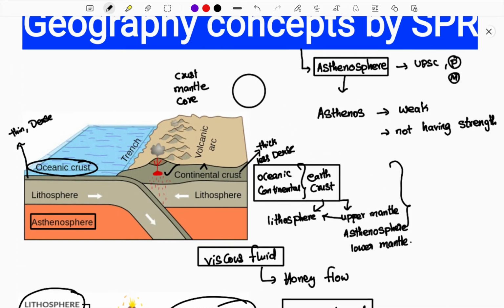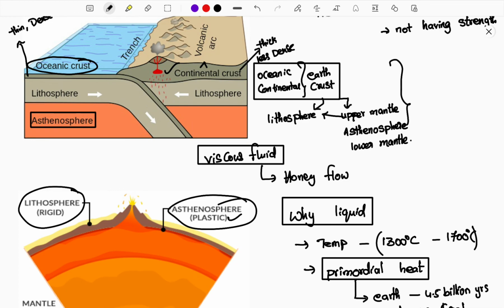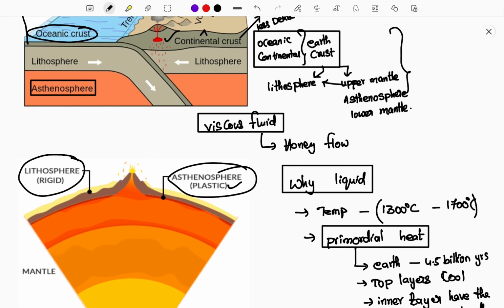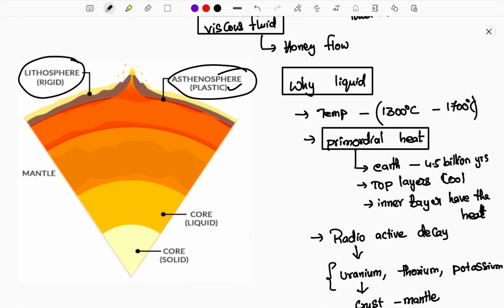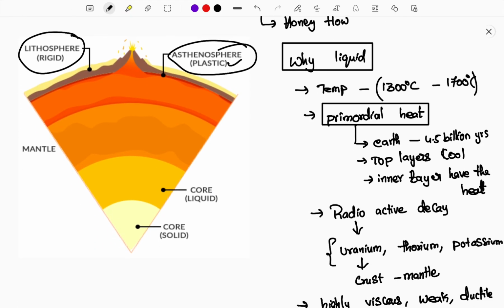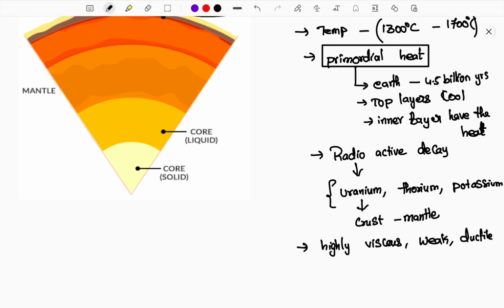Okay guys, let's have a brief review of what we had read. Asthenos means weak, and this layer lies below the lithosphere, between the upper mantle and lower mantle. It is viscous, which means a honey-like fluid that flows, and the temperature is very high, 1300 to 1700 Celsius. And also primordial heat: during the earth's formation, the earth was like a burning ball. That heat has cooled down on the surface, but the interiors are still hot. So this is the primordial heat that is present.